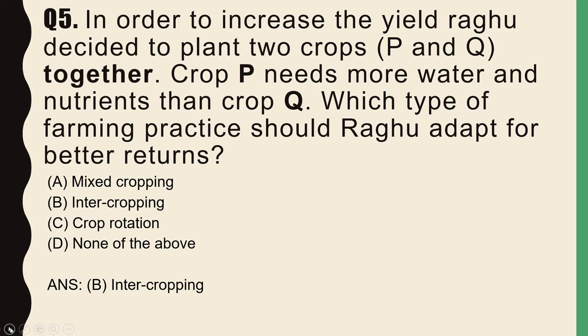Why? Because intercropping is the preferable choice, since crop P needs more water and nutrients than Q, so there will be competition among P and Q to use the available water and nutrients in mixed cropping. So this may have an adverse effect on the yield of Q. But in intercropping, individual needs of each variety of plants can be fulfilled.